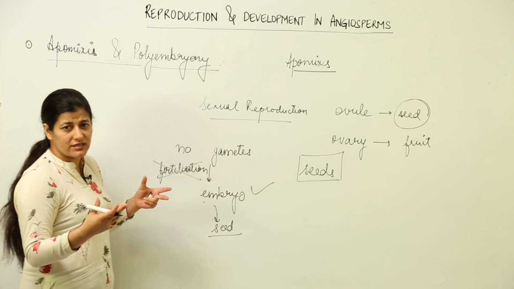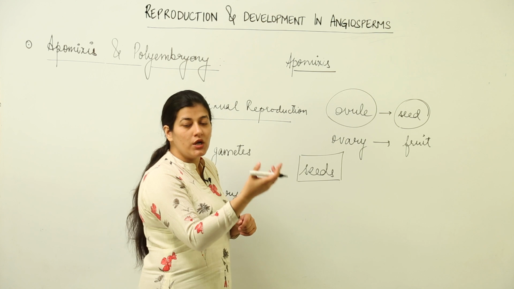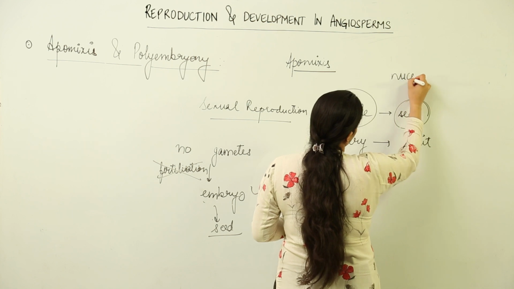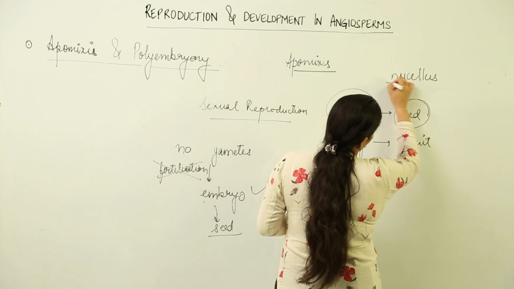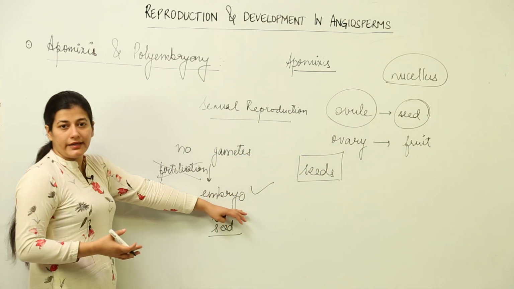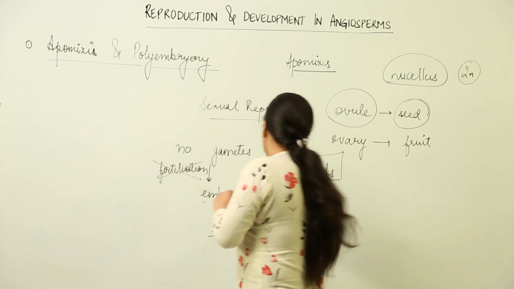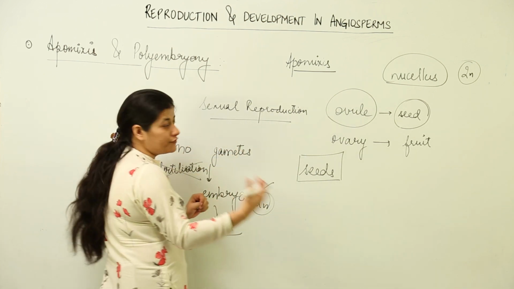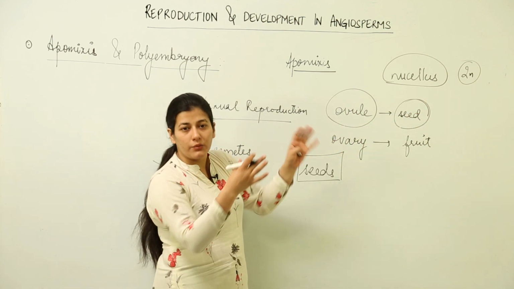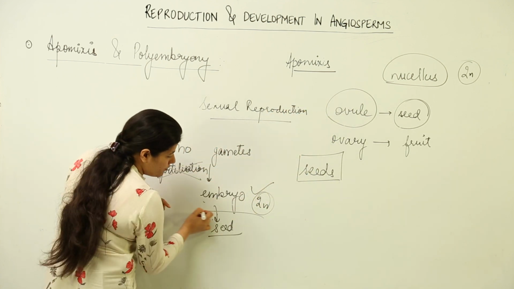Now how would it happen? Where is the embryo formed? We had discussed, of course, it is formed within the ovule. Which part of the ovule gives rise to the megaspore mother cell? It is the nucellus. So supposedly some part of the nucellus automatically gets transformed directly into an embryo. You know, cells of the nucellus are diploid and the embryo also has to be diploid. So there would be a certain amount of differentiation that would take place in the nucellar cells, or the cells within the ovule surrounding the embryo sac or within the embryo sac, and the resultant diploid embryo would be formed.